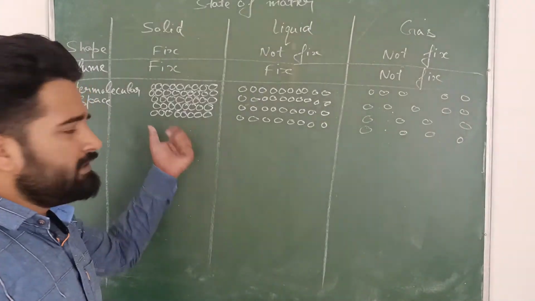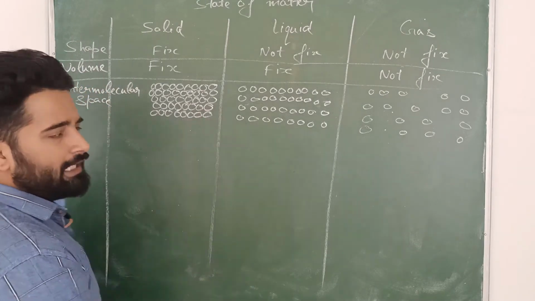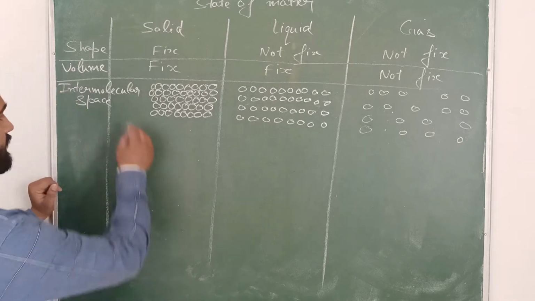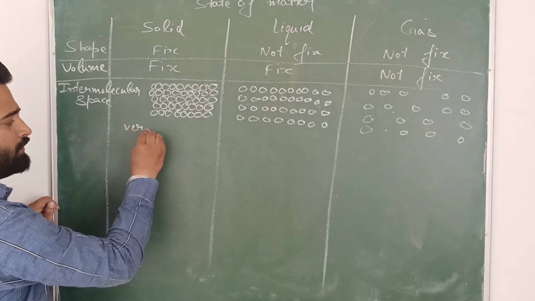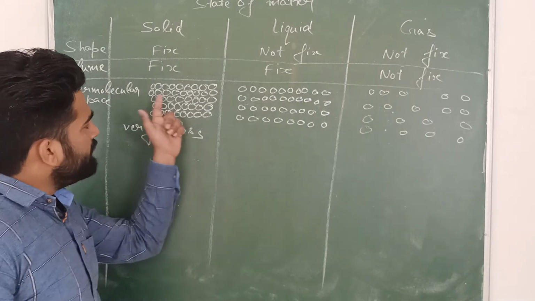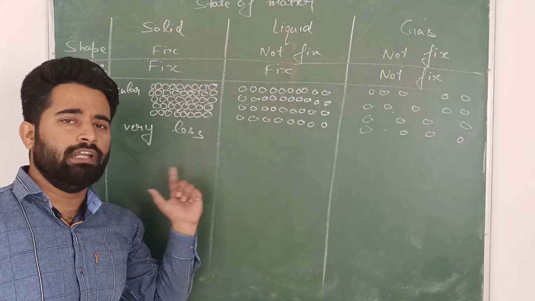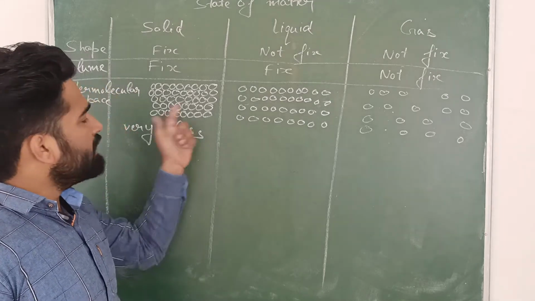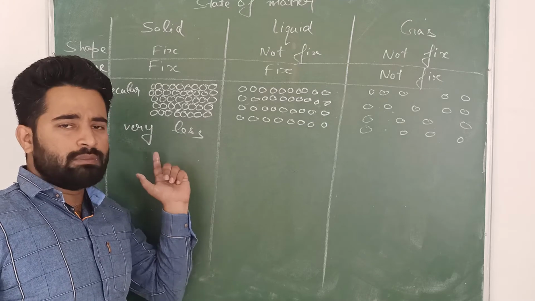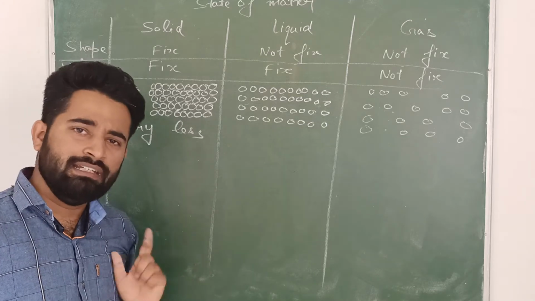So what is your observation here? The particles of solids are very tightly packed, so they have very little intermolecular space. Intermolecular space means the space between the molecules, the space between the particles. Since they are very tightly packed, the intermolecular space between the particles of solids is very small.